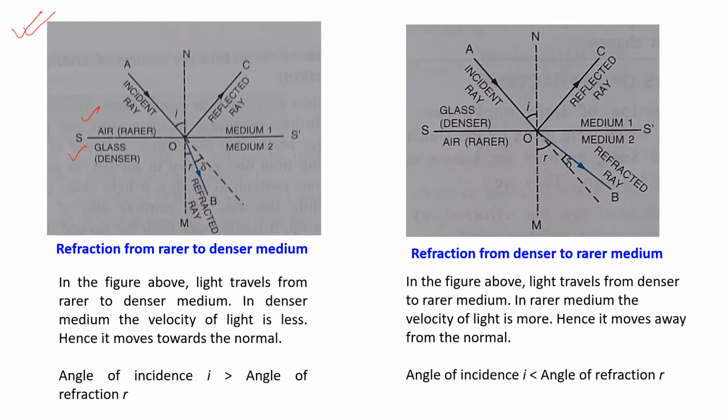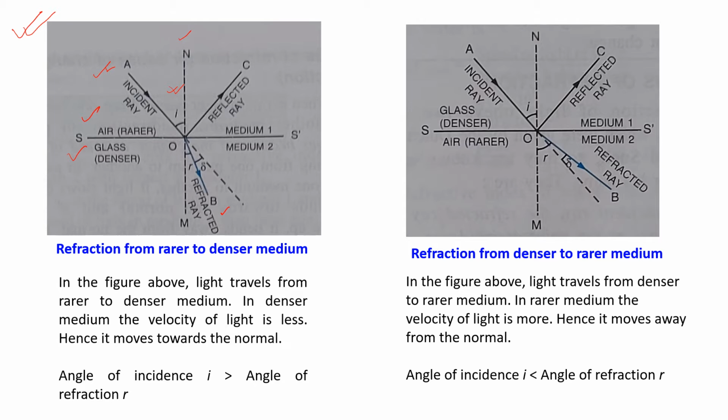Now AO is the incident ray, NM is the normal, and OB is the refracted ray. I is the angle of incidence, AON, and BOM is the angle of refraction, denoted by R.